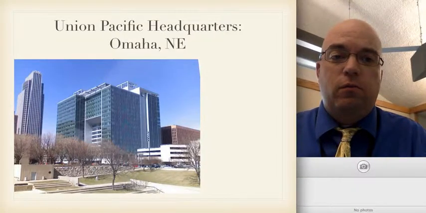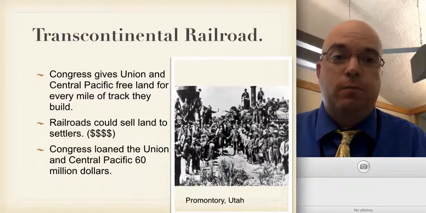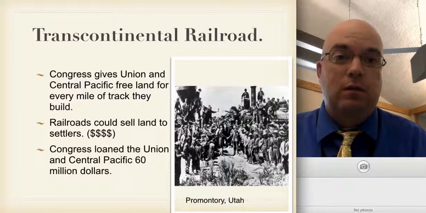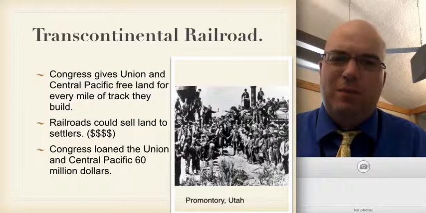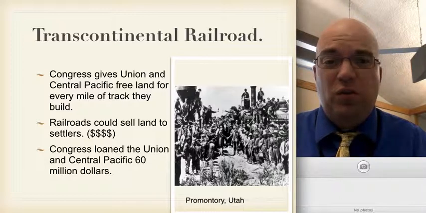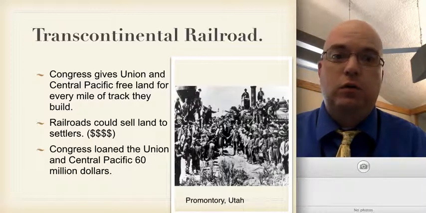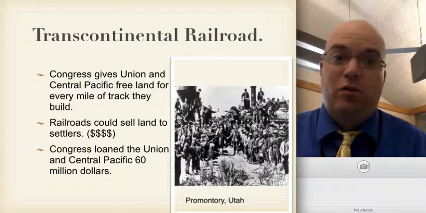The Transcontinental Railroad, the law itself, the Pacific Railroad Act, gave land to these companies to build the railroad, and it gave them land for every mile of track that they built. Now, these companies got pretty smart in that they built their railroads not perfectly straight. Sometimes they had to build curves because they had large features in front of them, whether they were mountains or rivers or swamps, they couldn't build through them. But they also added extra curves into their mileage too, so they got more land.